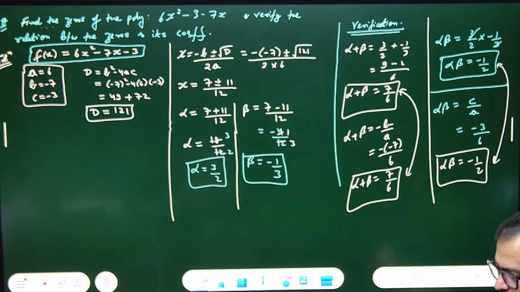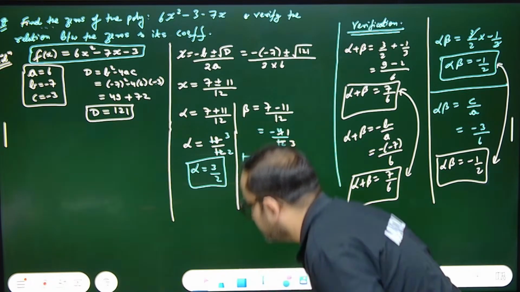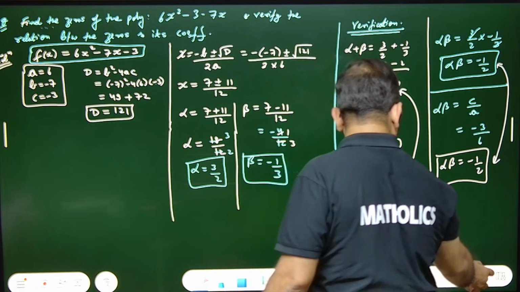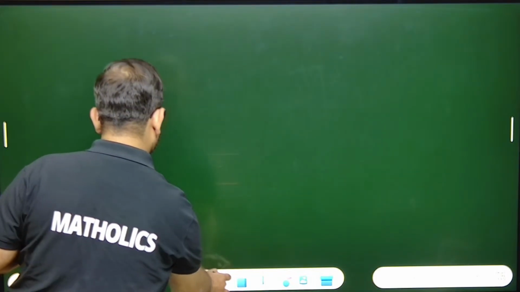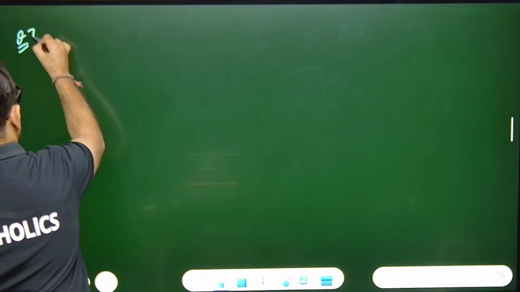Okay, done. Sorted. So, last question for today. See this question. If alpha and beta are zeros of a polynomial, question number 7 for today's evening.